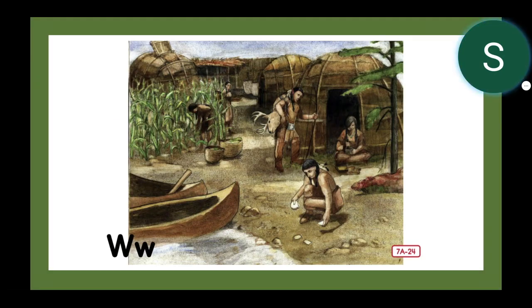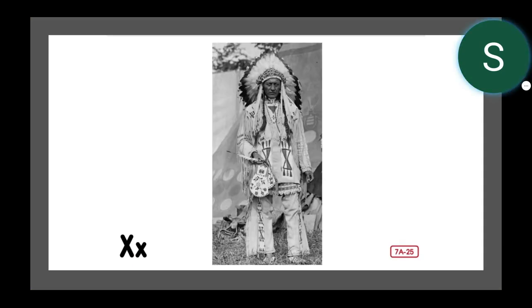W is for Wampanoag set near the coast. What tribe did I just name here, friends? That's right, the Wampanoag. X is for X's, which decorated tribal dress.